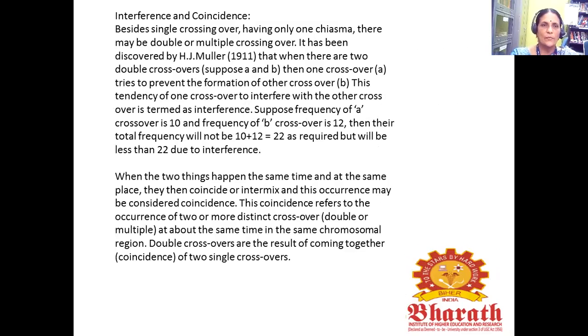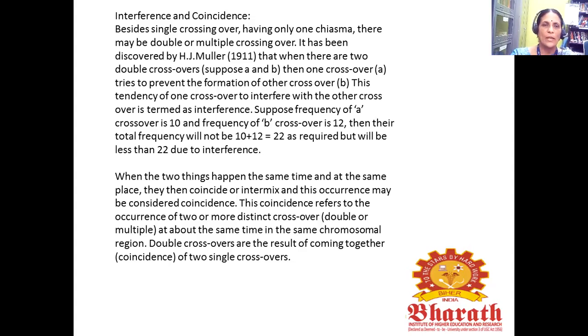Interference and coincidence. Besides a single crossing over having only one chiasma, there may be double or multiple crossovers. It has been discovered by H. J. Muller that one crossover tries to prevent the formation of another crossover. This tendency of one crossover to interfere with the other crossover is termed interference.